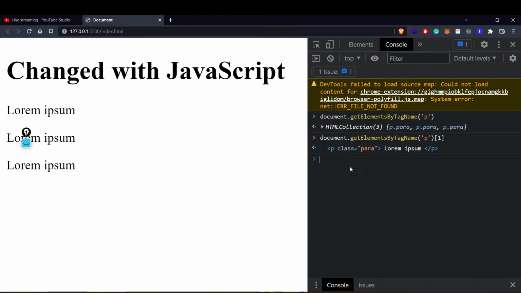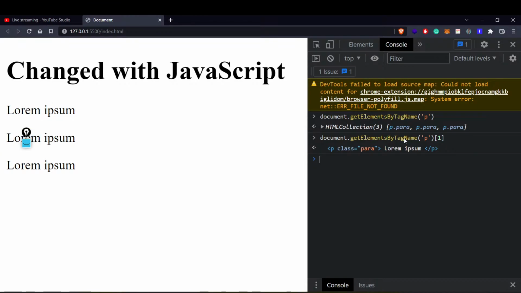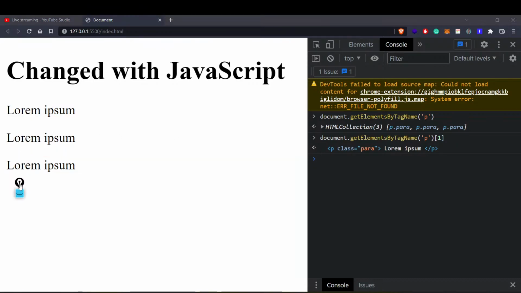Now there are 2 more methods. What are those 2 methods? There is something called querySelector, and something called querySelectorAll. These are fairly simple. Whatever query you write, instead of saying I want to select by tag name, or by ID name, or by class name, you do one thing: you write a dot if you want to select by class name, a hash if you want to select by ID, and a simple tag name if you want to select by tag name. I'm not explaining that part right now because we are already running late.